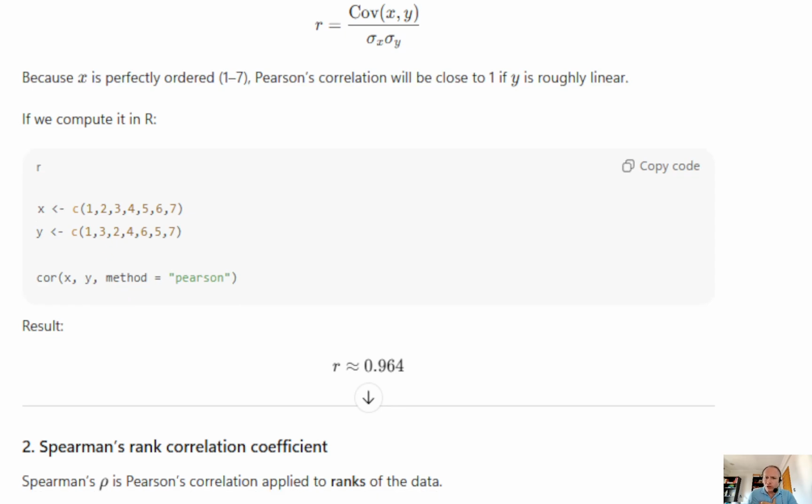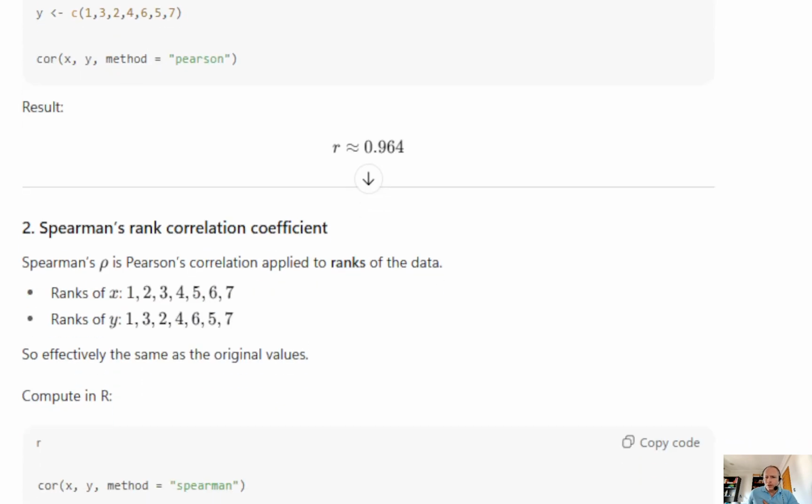Then it gives a bit of R code, which, as an R user, I can confirm is code that works and gives you the actual Pearson's correlation coefficient. Now, the result that ChatGPT gives, it says this is not an equal sign, it's an approximately equal sign, that Pearson's correlation is about 0.964 or about 0.96. Let's keep that number in mind, 0.96.